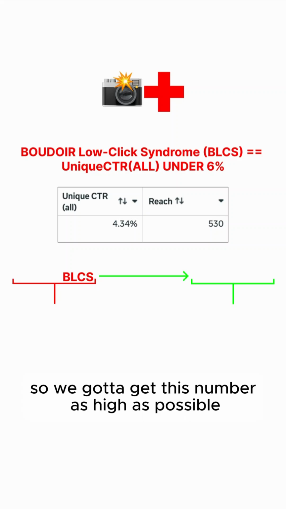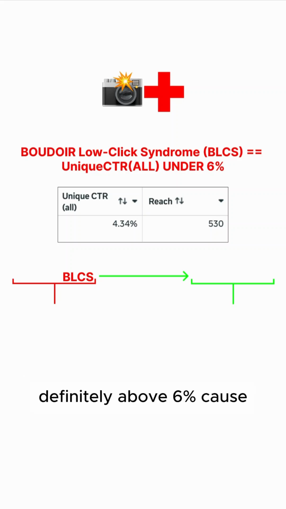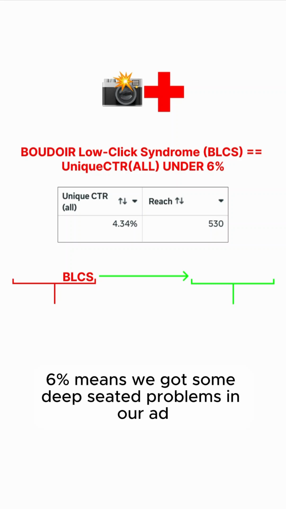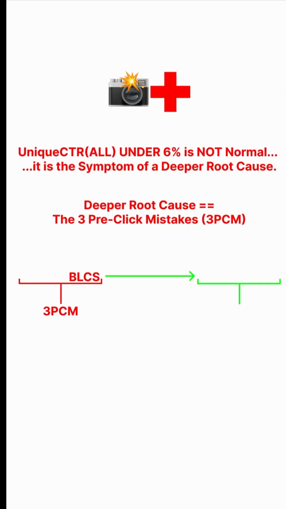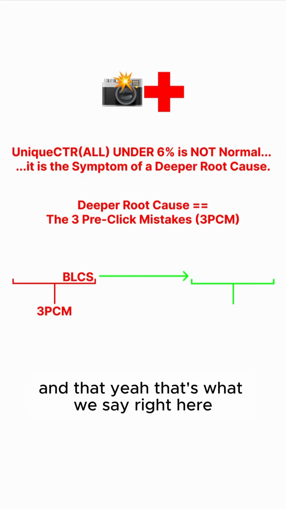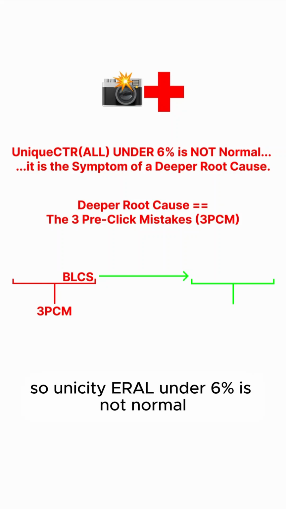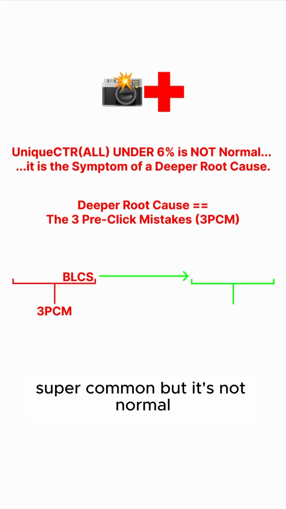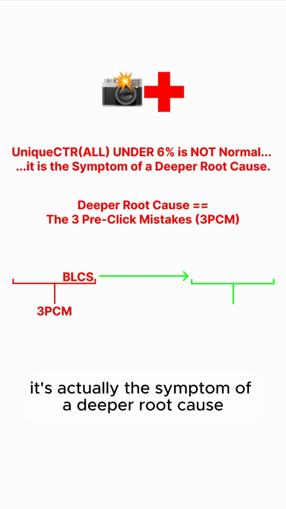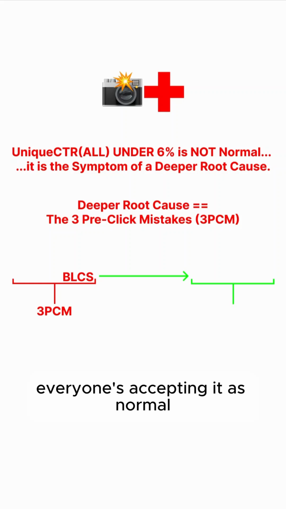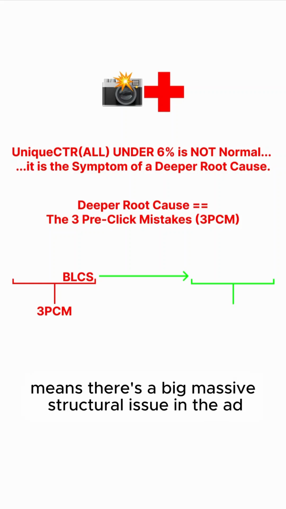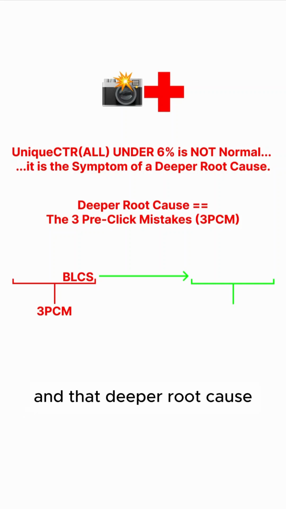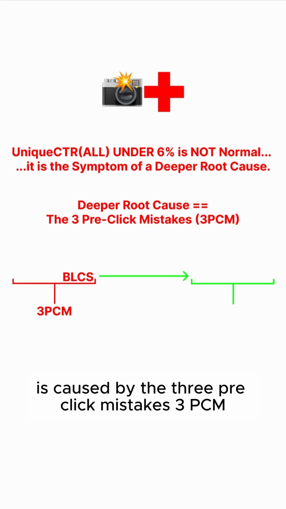So we got to get this number as high as possible, definitely above 6%, because under 6% means we got some deep seated problems in our ad. And that's what we say right here: unique CTR under 6% is not normal. Super common, but it's not normal. It's actually the symptom of a deeper root cause. Everyone's accepting it as normal. It's not normal. It means there's a big, massive structural issue in the ad. And that deeper root cause is caused by the 3 pre-click mistakes, 3 PCM.